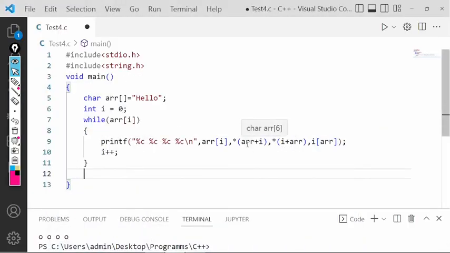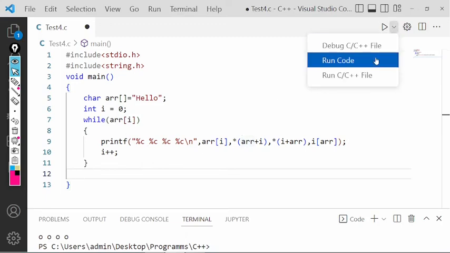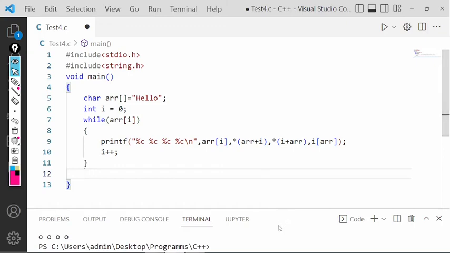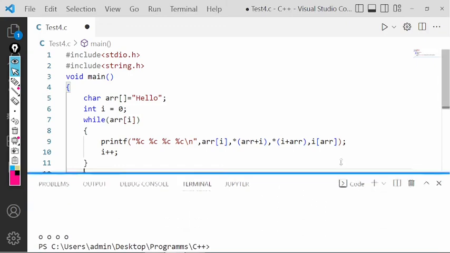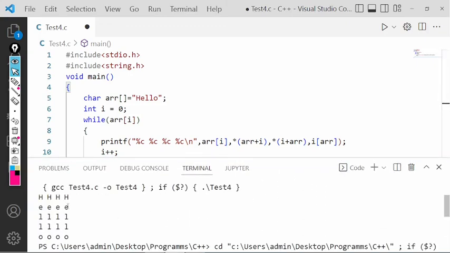Let's see this program in Visual Studio. The same program I have written. We will try to execute this program. As we execute the program, what are we getting? We are getting HELLO.